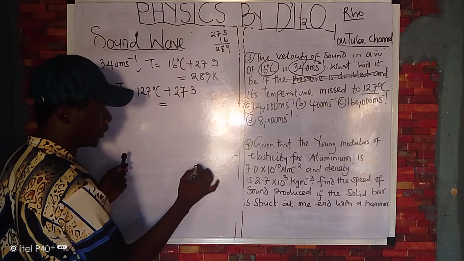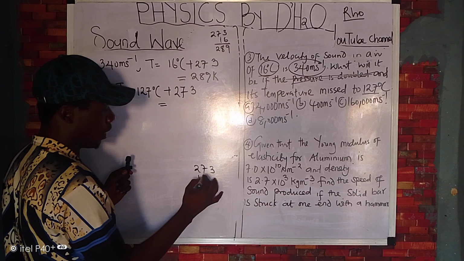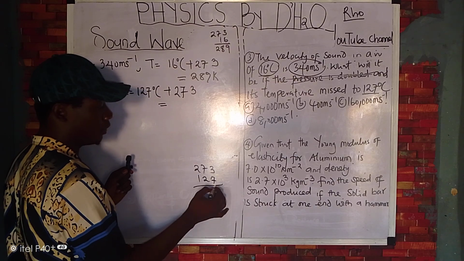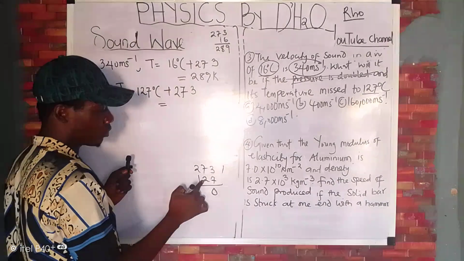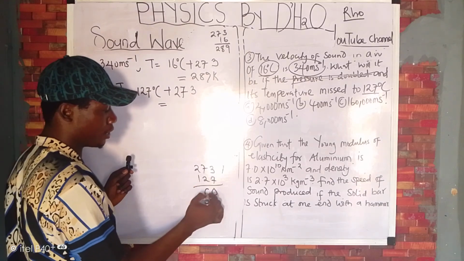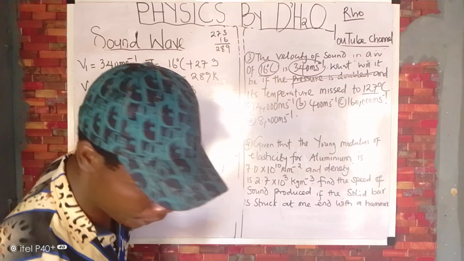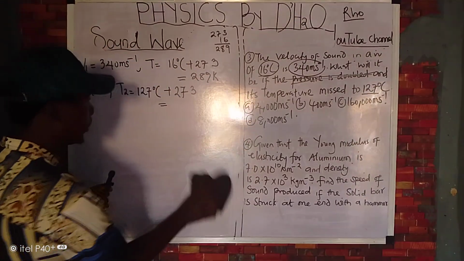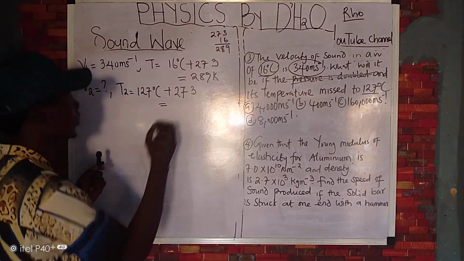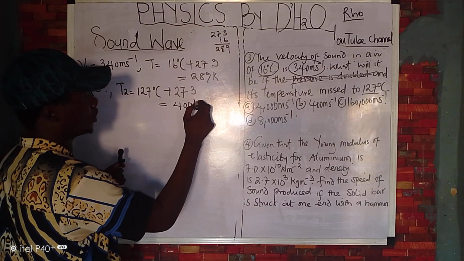Let's do that quickly. 273, 127. So you have 0 carry 1. 7 plus 2 is 9 plus 1, 10. 0 carry 1. And then you have 400. Okay? Now, the temperature, which is T2, is 400 what now?